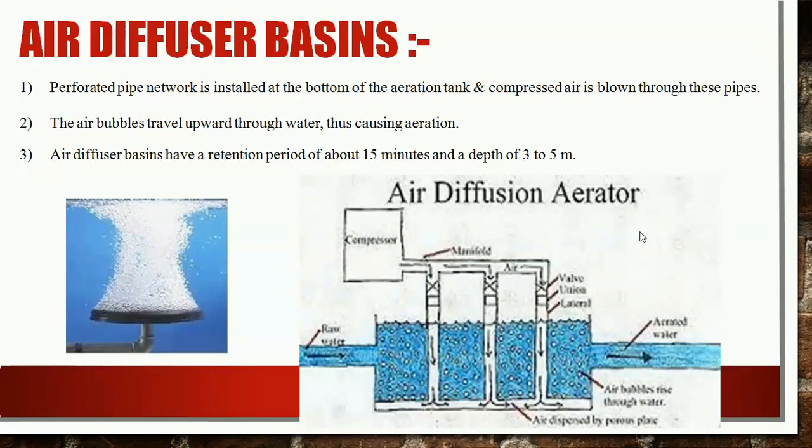However, it should be noted that aeration which takes place under pressure does not remove CO2, and hence it is very rarely used. In this way, we have completed the various types of aerators.